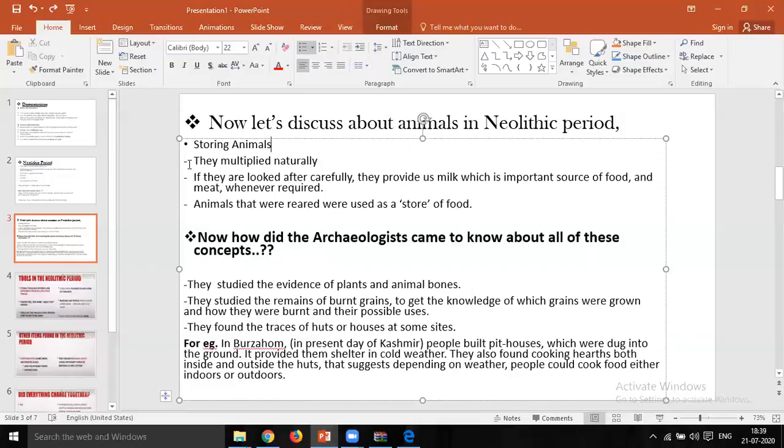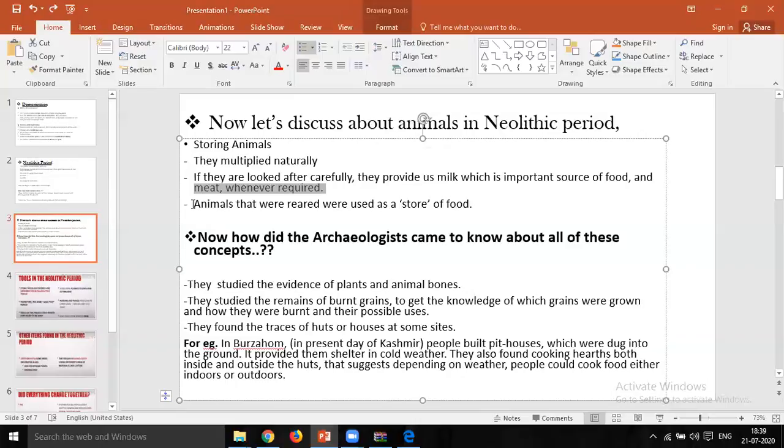As the ancient people looked after them carefully, the animals respected them back by providing milk, which was considered an important source of food in previous times.